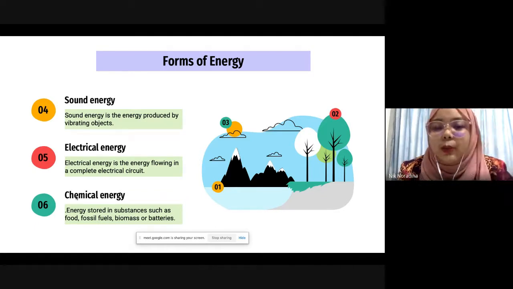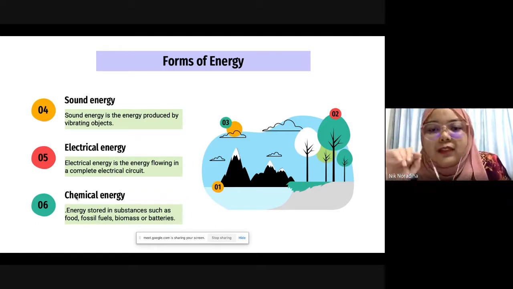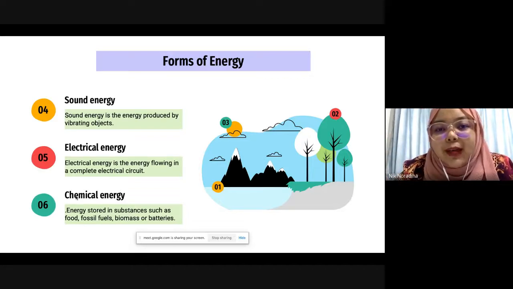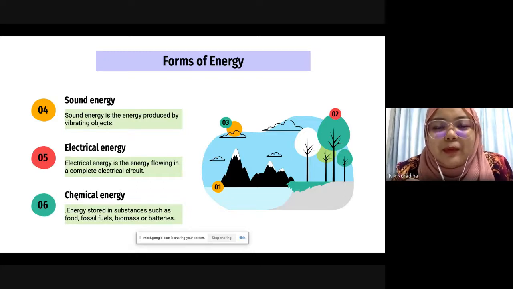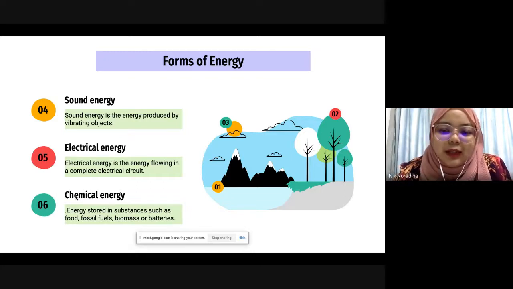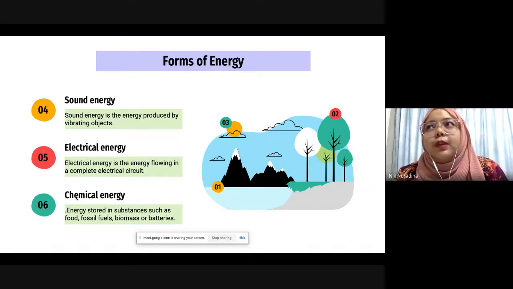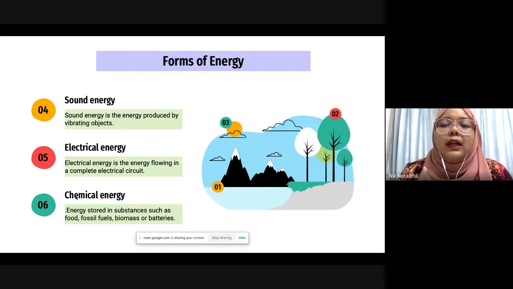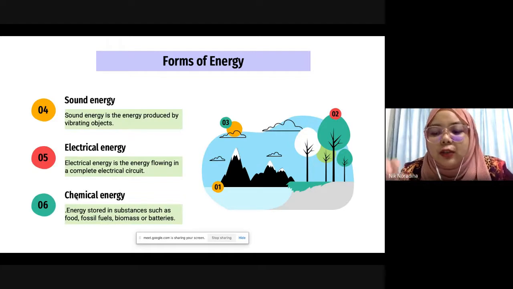When you eat your breakfast, lunch, or dinner, your food will provide you with chemical energy as well. Then when you wake up from the bed, or when you stand to walk or go for a jog, the chemical energy changes into kinetic energy.